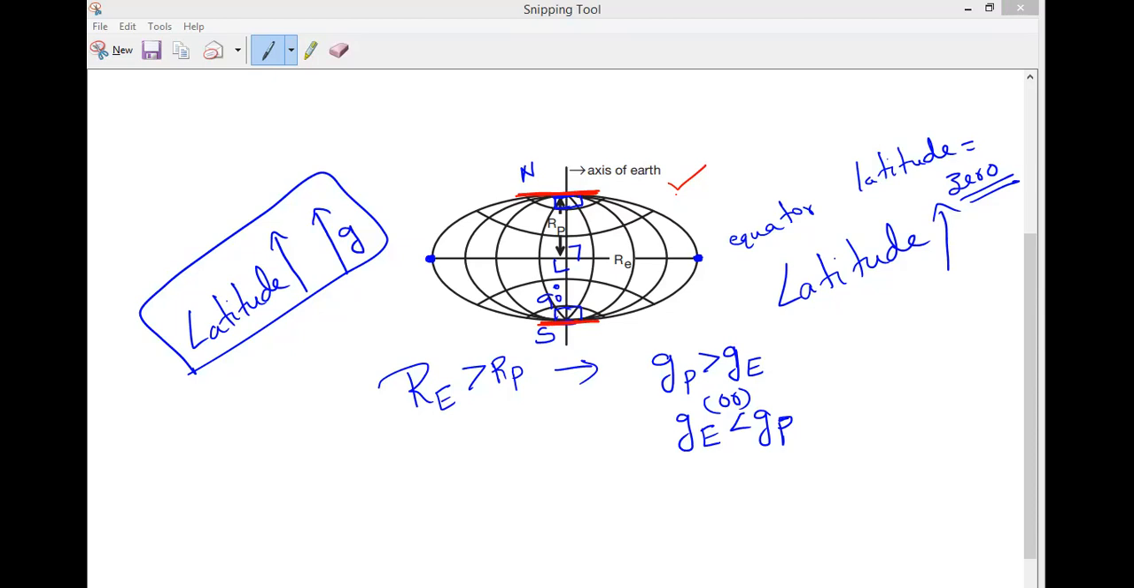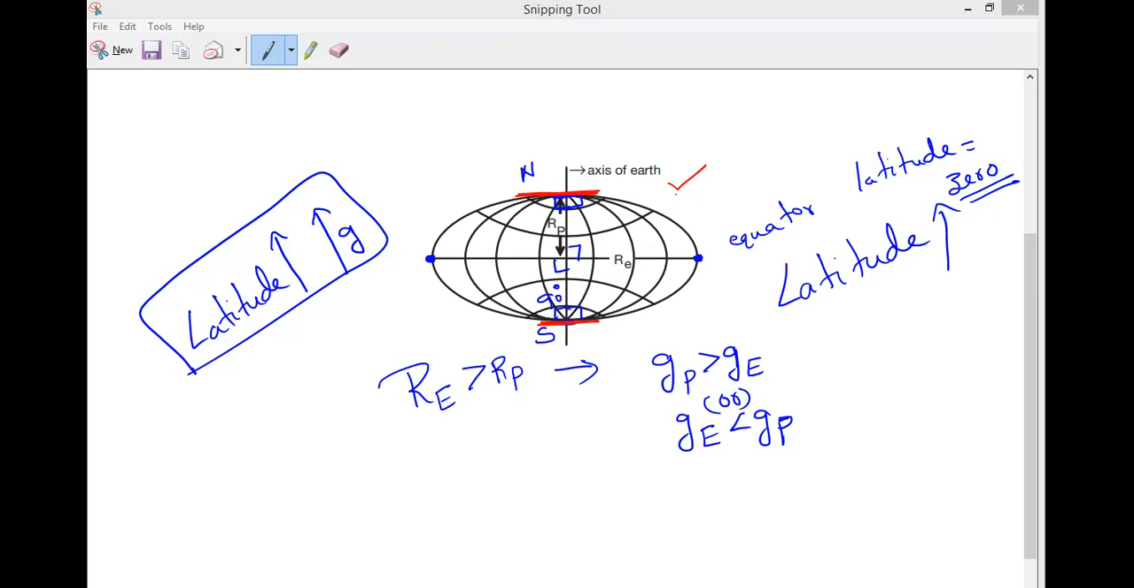And at the poles, whether north or south, have you watched the last class video? Yes, very good. So at the poles, whether north or south, its value is 90 degrees. Full stop. Its value is 90 degrees.